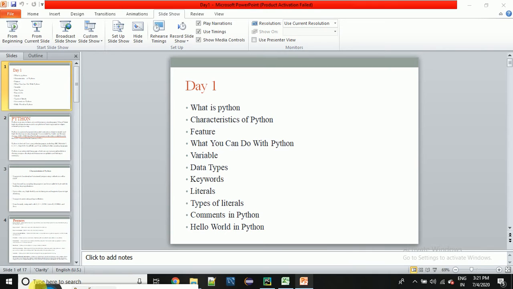So before starting with Python, let's first understand what programming is, and why we are going for programming, and why we are choosing Python. All the questions we will cover today. So guys, before understanding programming, let us take a simple example. For example, if I want to talk with my brother,